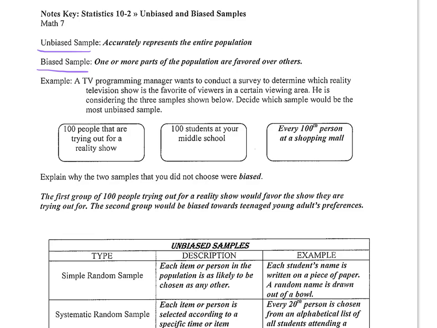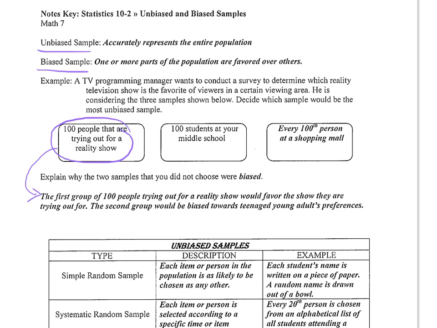So we have an example. A TV programming manager wants to conduct a survey to determine which reality television show is the favorite of viewers in a certain viewing area. He is considering the 3 samples shown below. Decide which sample would be the most unbiased sample. First sample, 100 people that are trying out for a reality show. This would be biased